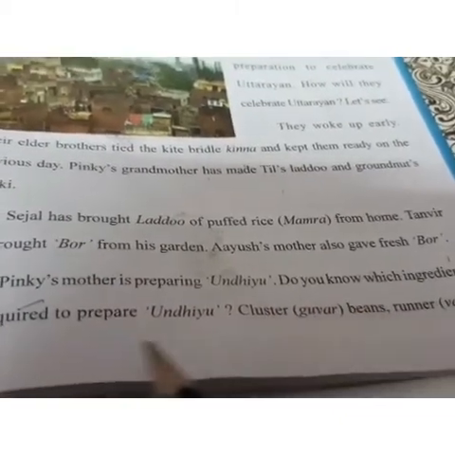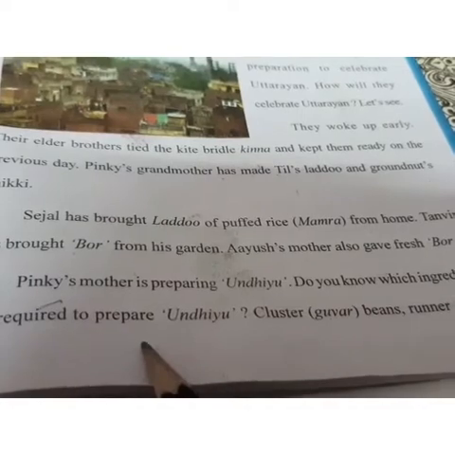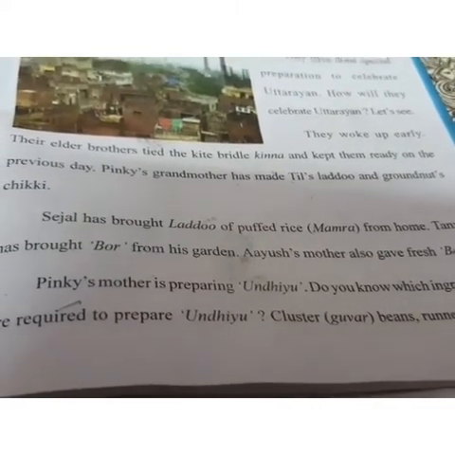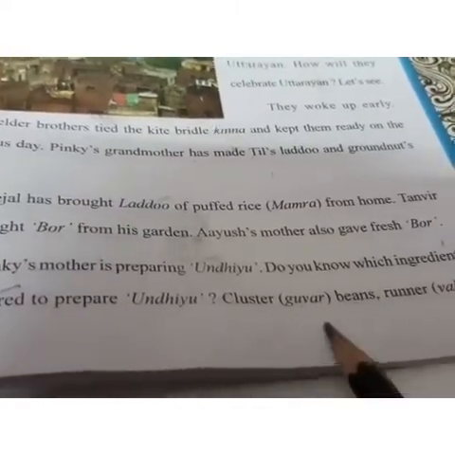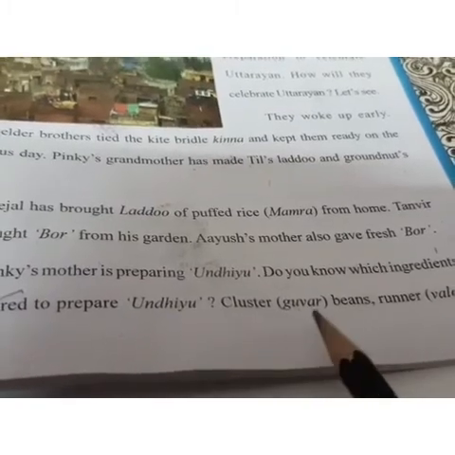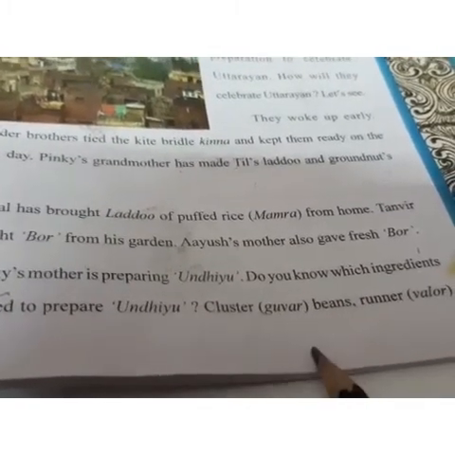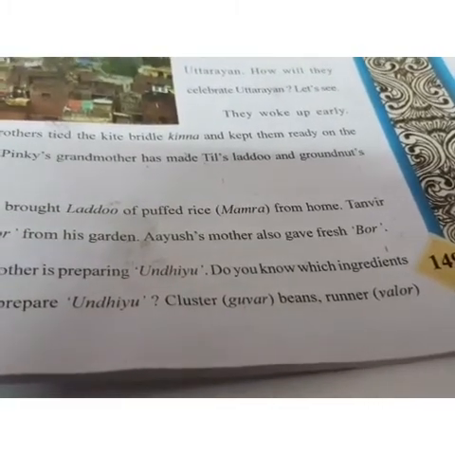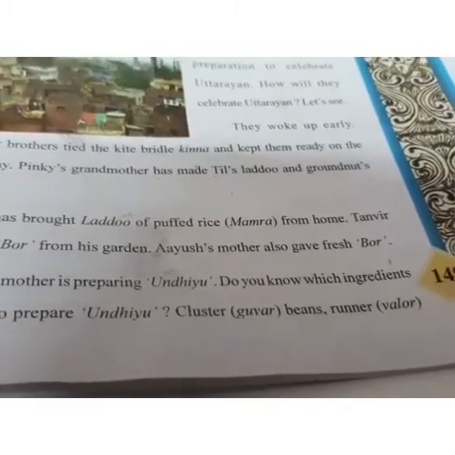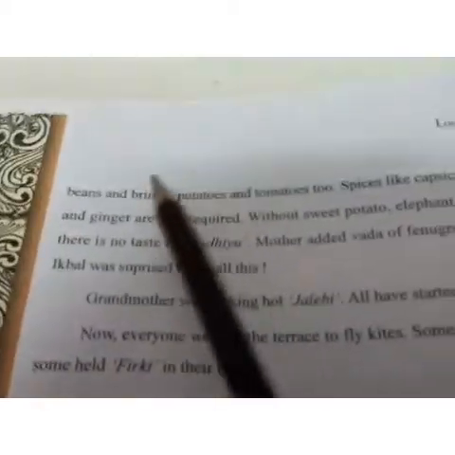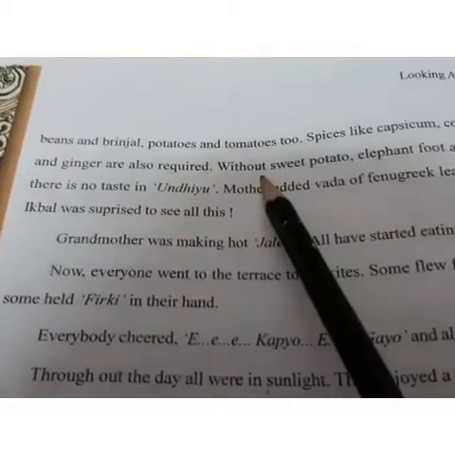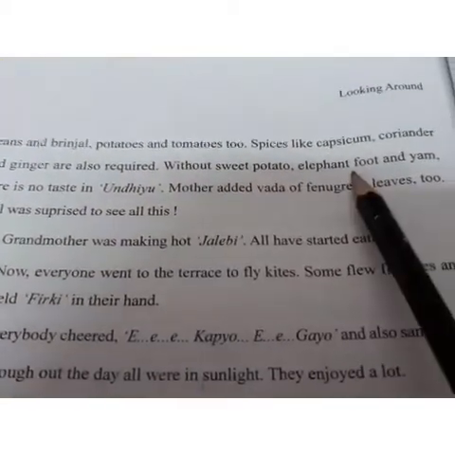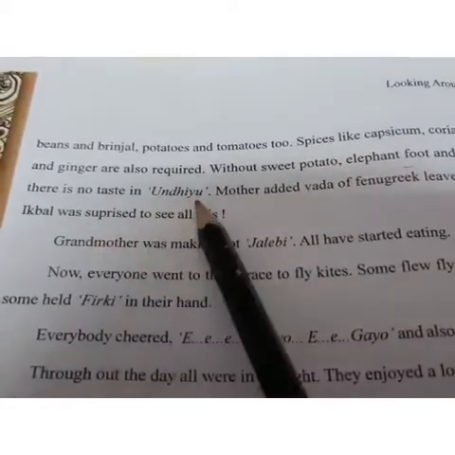Now you know what ingredients are there in undhiyu. What things are required to make undhiyu? Cluster beans, the guar beans. Cluster beans are the guar pods. Then runner beans, the long pods, are also used in that. Runner beans and brinjals, potatoes and tomatoes too. Spices like capsicum, coriander and ginger are also required.